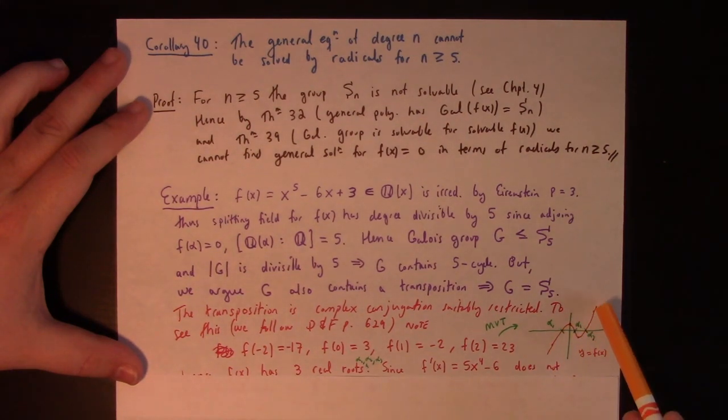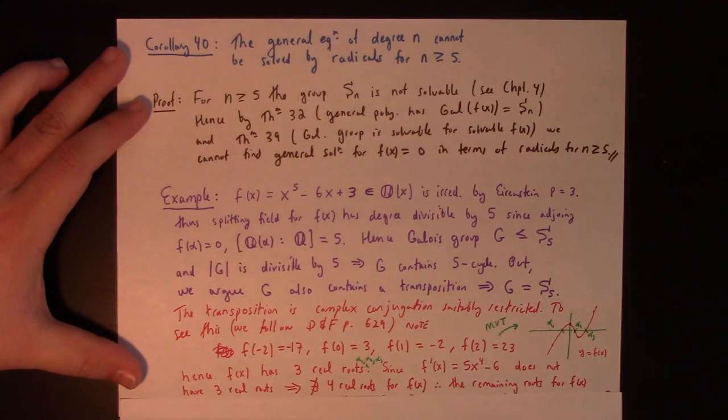Increasing, decreasing, increasing, so 2 zeros. I think it actually has 2 real roots. It doesn't have 3 real roots, which is what you'd need. You need the derivative having 3 real roots if your polynomial had 4 real roots, because if it had another root, it would have to have another turning point, right? And to have another turning point, you'd have to have another 0 in the derivative, which we don't have because it just has 2 real zeros.